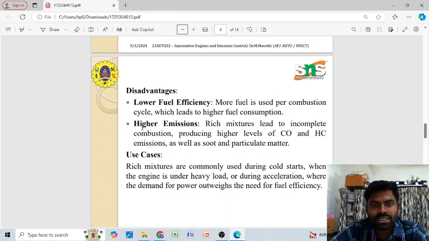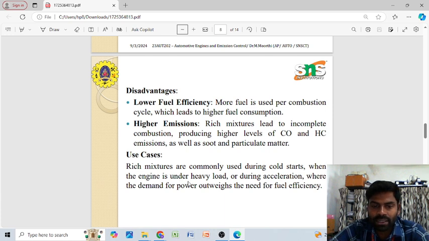The next one is higher emission. Rich mixtures lead to incomplete combustion because of insufficient oxygen in the combustion chamber, producing higher levels of carbon monoxide and hydrocarbon emissions, as well as soot and particulate matter. With an insufficient supply of oxygen we get incomplete combustion, so that we get carbon monoxide and hydrocarbon emissions.